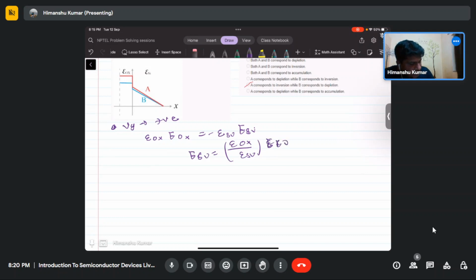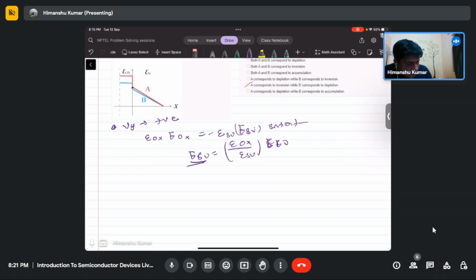So the field in the silicon will be epsilon_ox by epsilon_Si multiplied by the field in the oxide region. So the field in the silicon will be a scaled version of the field in the oxide region. This field E_Si is the field at the interface.